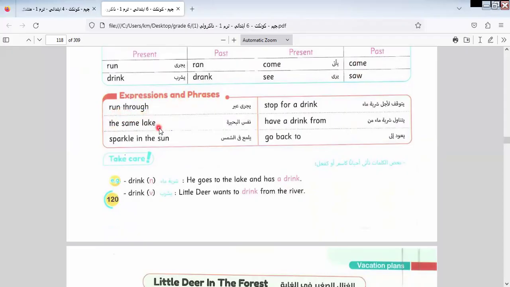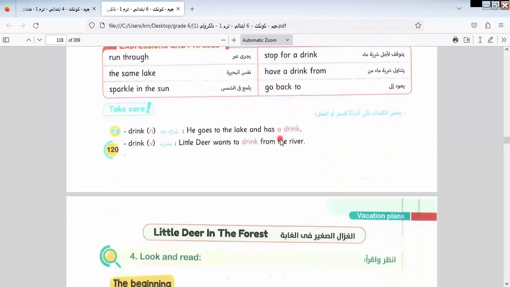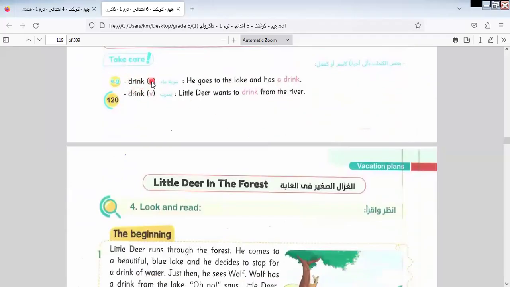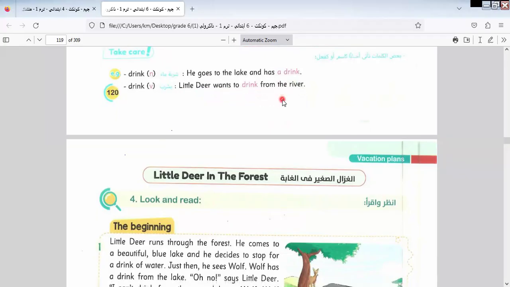Here are some expressions one must know to help us in writing a paragraph, like run through the same lake, sparkle in the sun, stopped for a drink, have a drink from, go back to. Here we have drink used as a noun and as a verb. He goes to the lake and has a drink. This is a noun. Little deer wants to drink from the river. Here, drink is a verb.